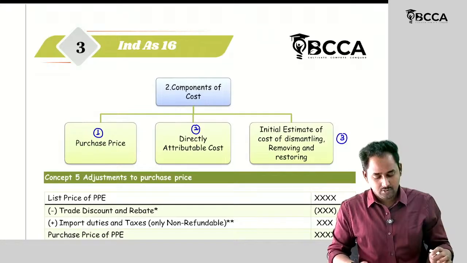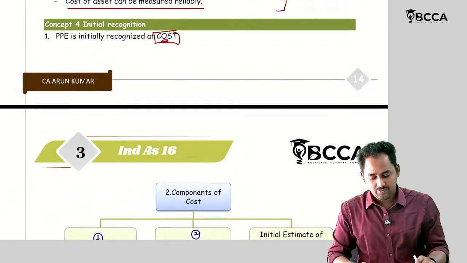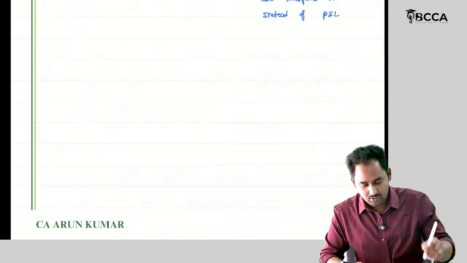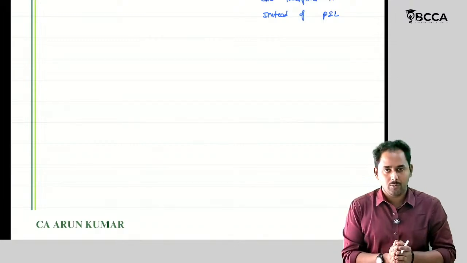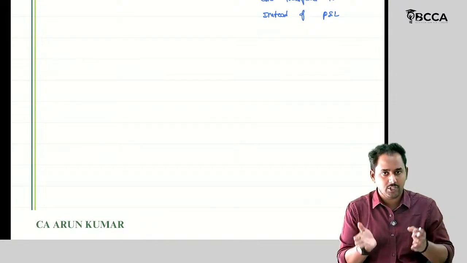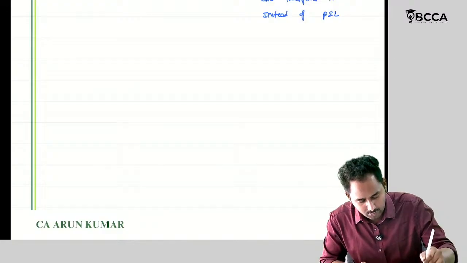Okay. So here, before going into this discussion, I want to give you something. If you want to record any asset or any liability, there are two aspects. I'm talking about the broader view. I'm not talking about Ind AS 16 or financial instruments. I'm talking about the broader view.